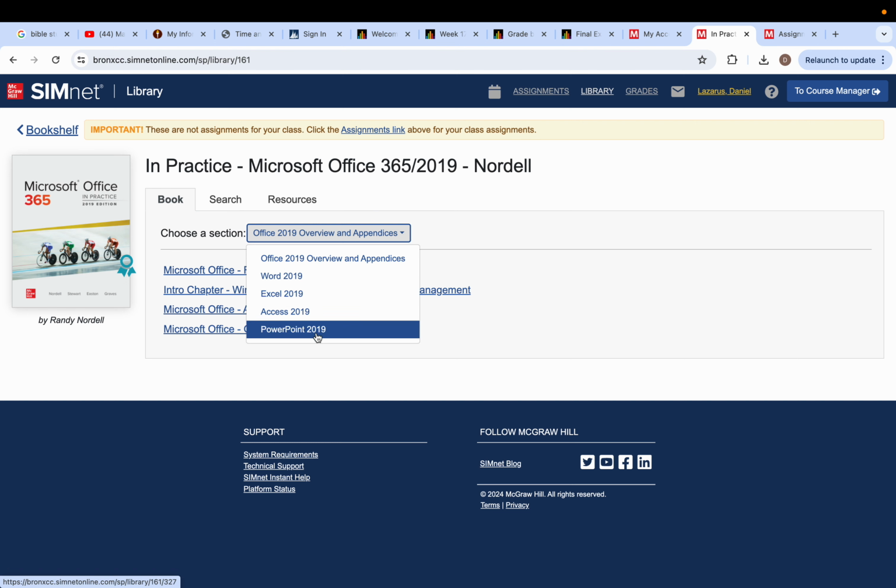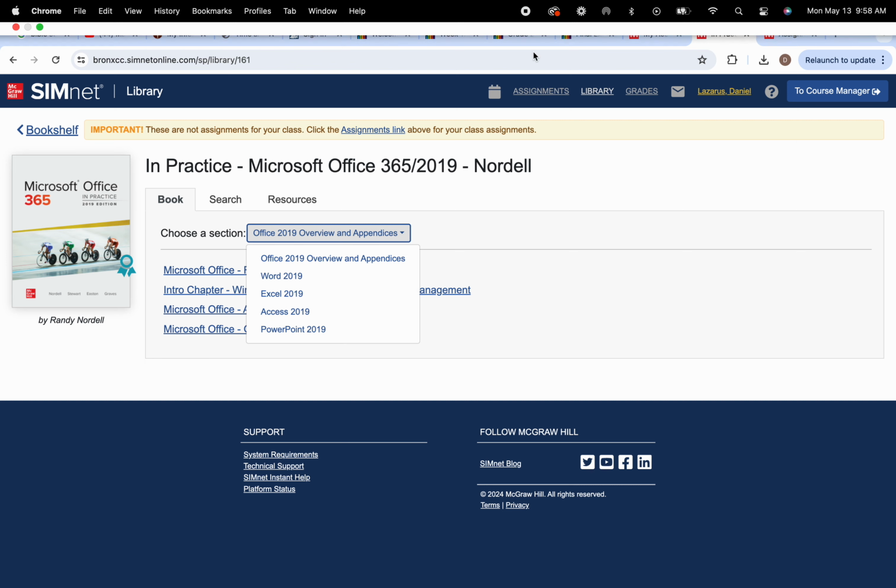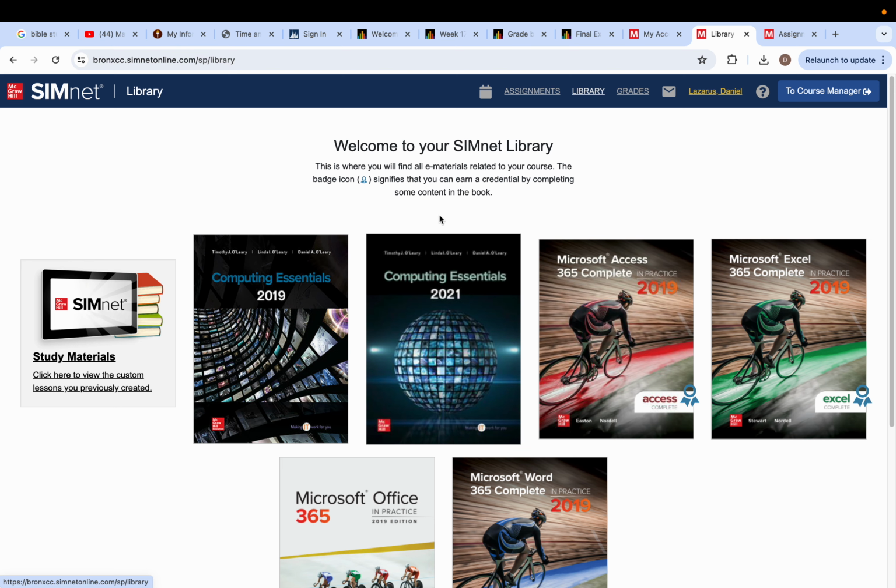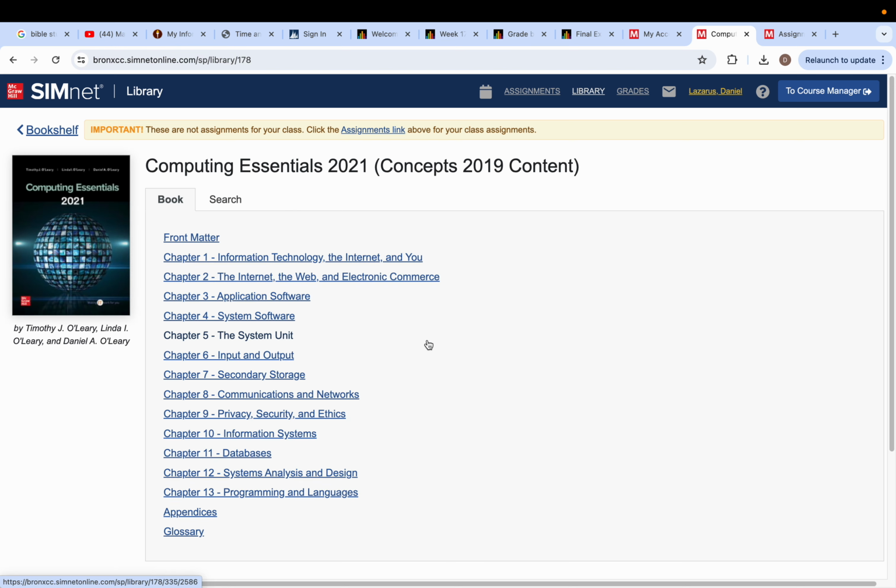We do not have PowerPoint. You can exclude that. We have Office, which is the general Microsoft Office and Windows introduction, and then you have Word, Excel, and Access. These are the 4 chapters included from the Microsoft Office book. And then when you click back on library, you have the Computer Essentials book. You could click on that and study all the 13 chapters.